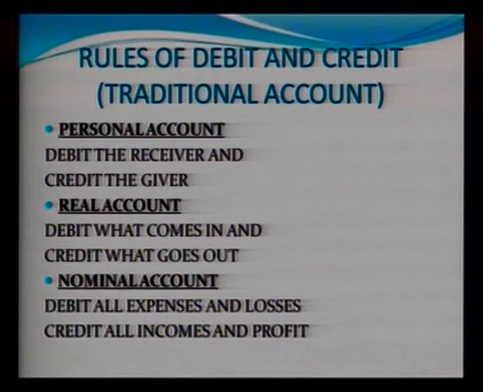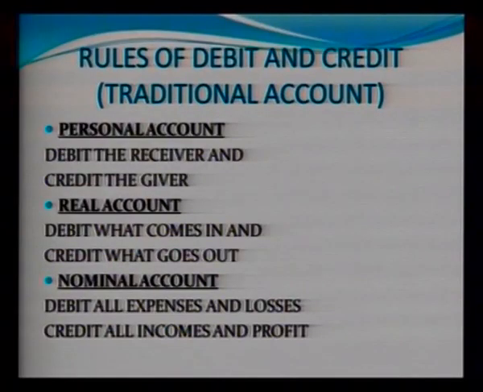The next category is real account. In real account, we have the rule: debit what comes in and credit what goes out. All that comes in we debit, and all that goes out we credit. Suppose we buy furniture, so furniture comes in and will be debited. And if we purchase furniture in cash, then cash goes out and cash will be credited. If we sell a building in cash, that means we receive cash, so cash will be debited and building will be credited.